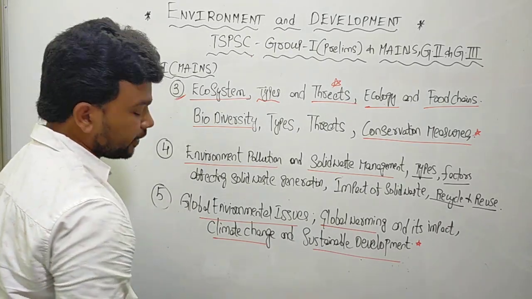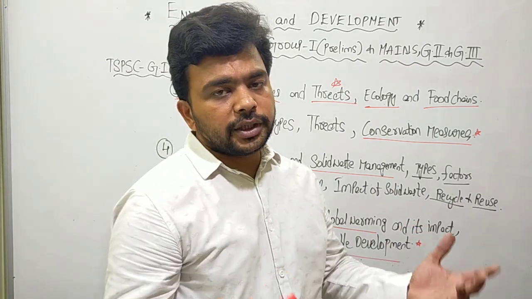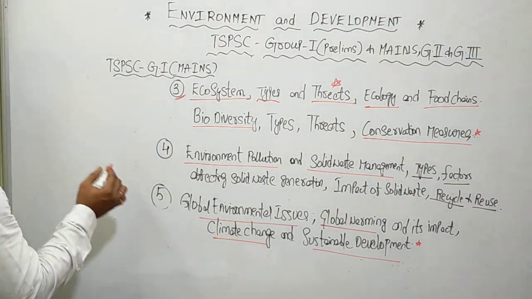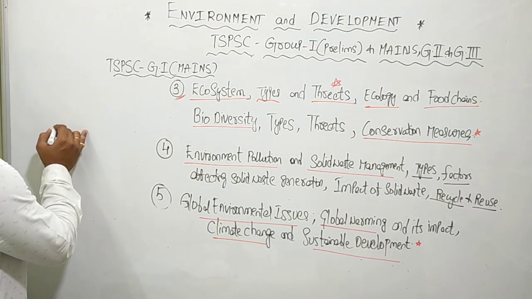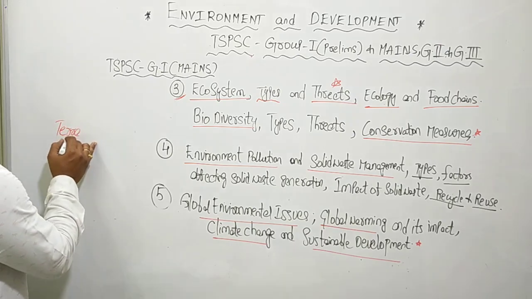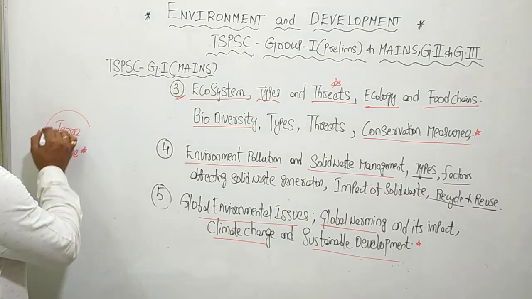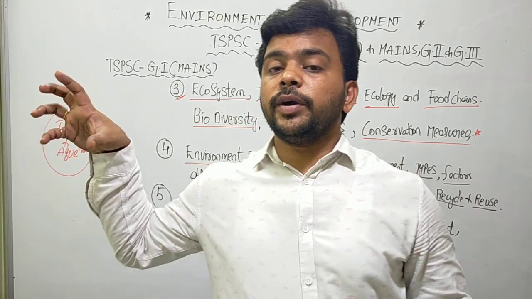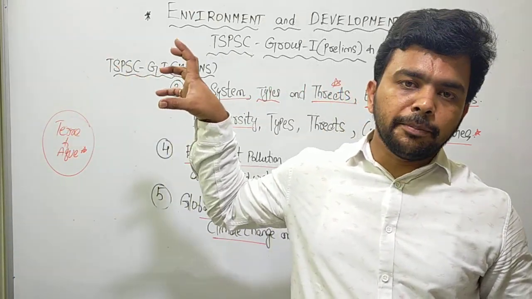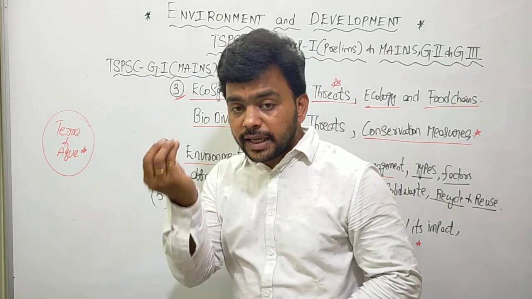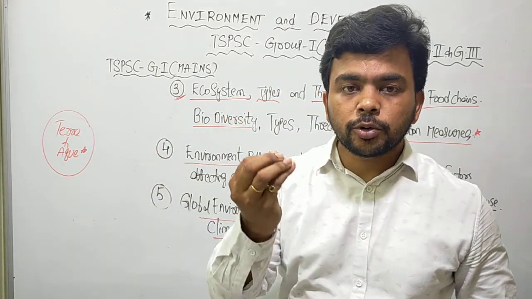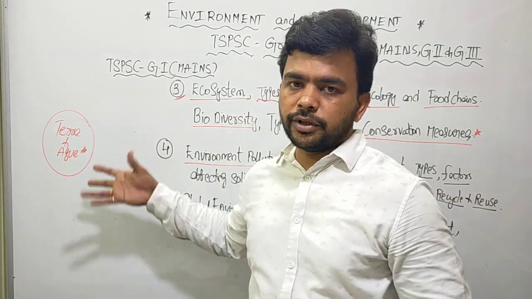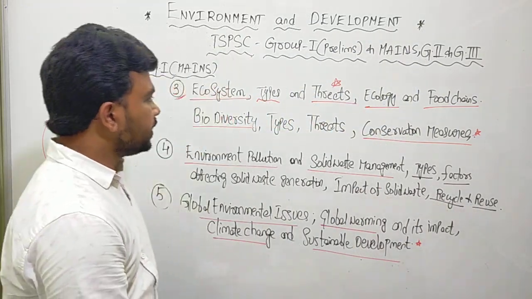For example, forest fire is a threat. What is the government of India doing to protect and conserve the forest and identify forest fires early? For example, we have the satellites called Terra and Aqua. These are not satellites of ISRO, they are satellites of NASA, but they provide information to the government of India on a continuous real-time basis about the place where a forest fire is going to happen, or is happening slowly. From the satellite image, they alert the ground staff and they go and control the forest fires. So these are the various things that are there.